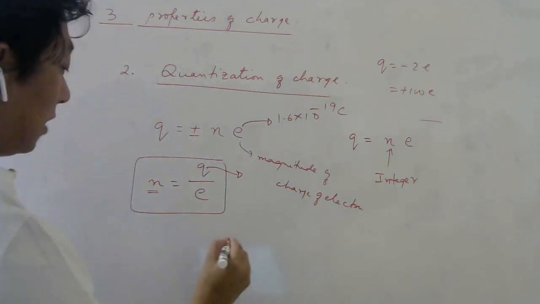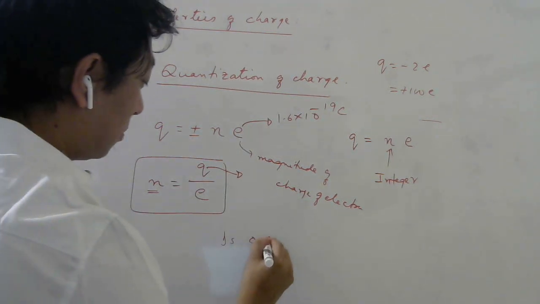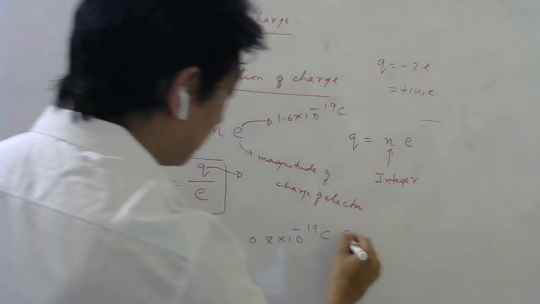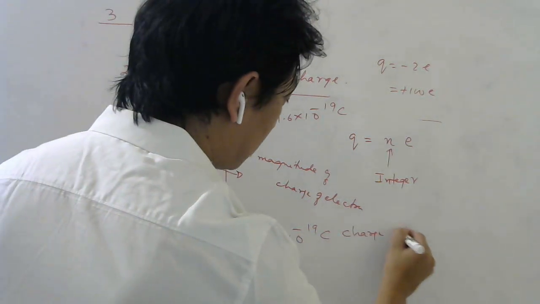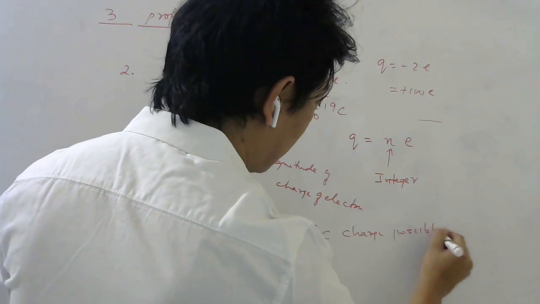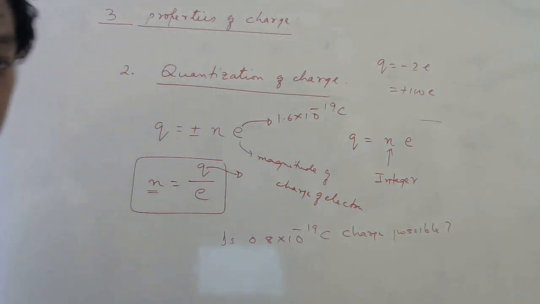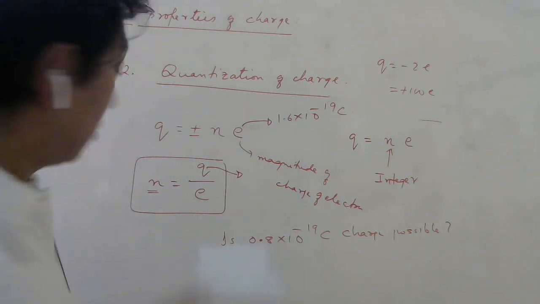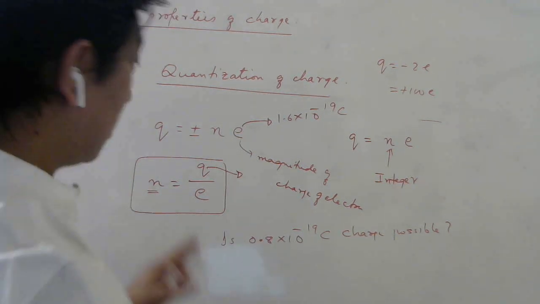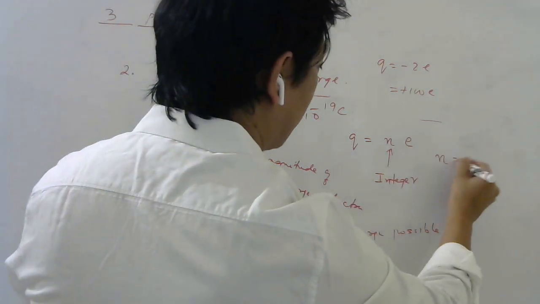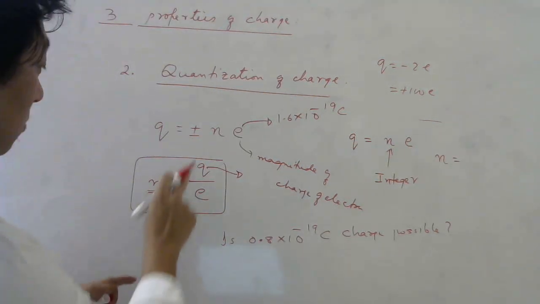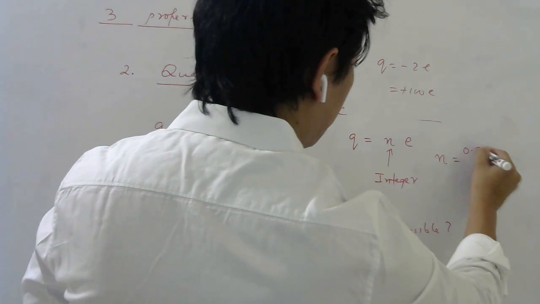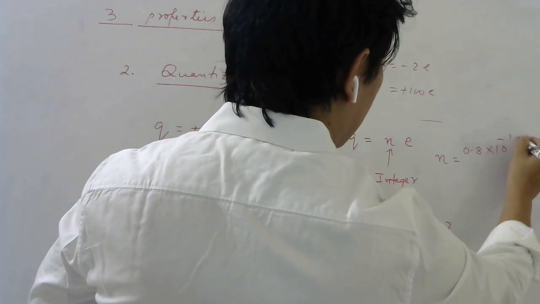As an example, if I ask, is 0.8 into 10 power minus 19 coulomb charge possible in nature? What's the answer? Possible or not possible? To answer that, do not think too much, just calculate n. So what is n? Q by E. Q is the given charge, 0.8 into 10 power minus 19 coulomb.